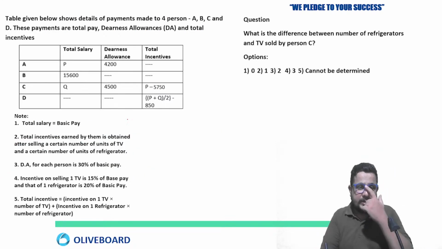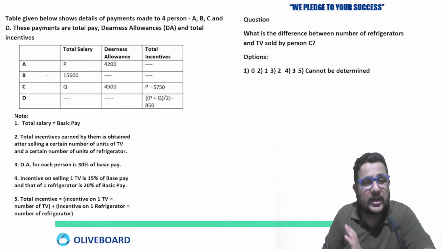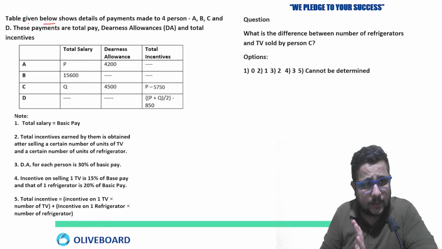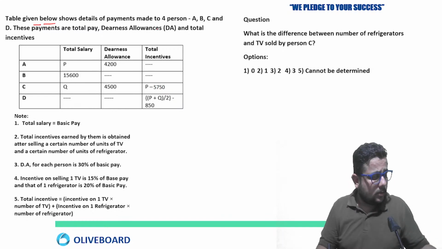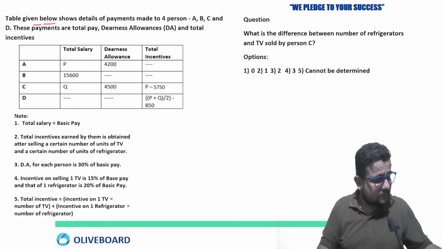Now let's move on to the next one. Now this one is completely different. Once again, what is given? A table, again missing data based. The DI table given below shows the details of the payment made. Is this clear to all of you? Tell me fast now. Clear?